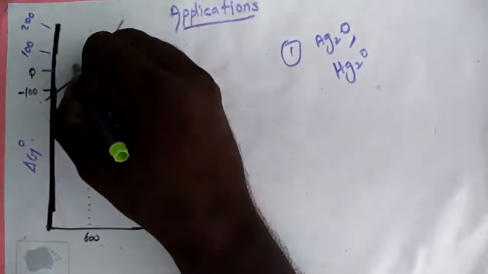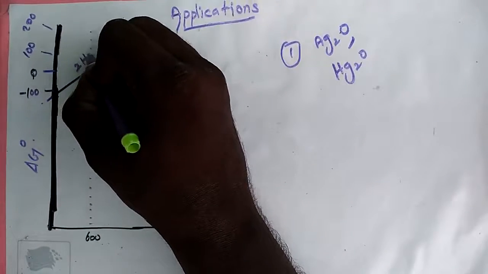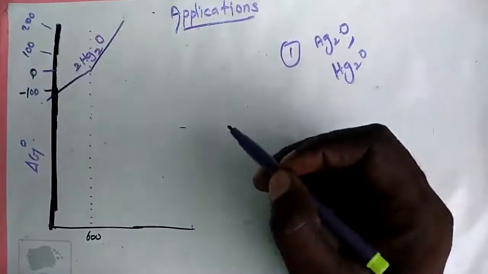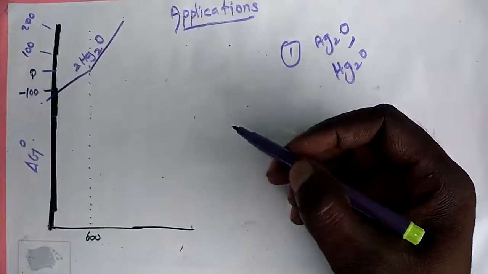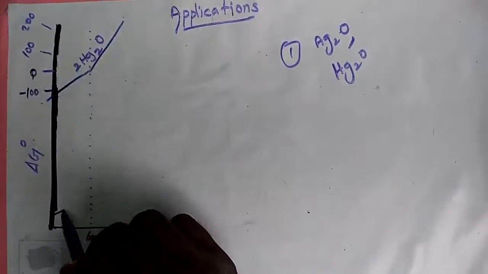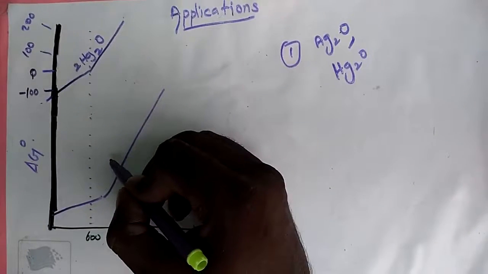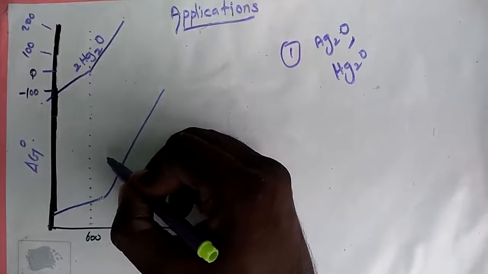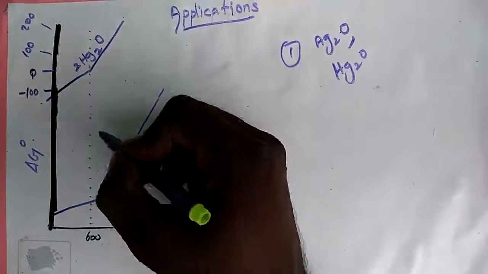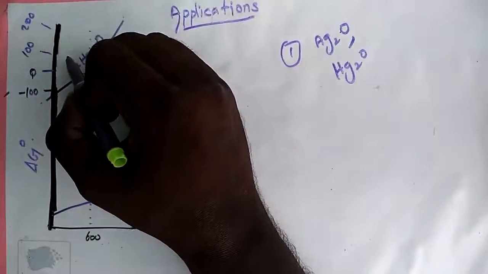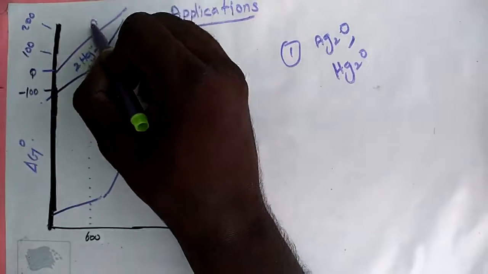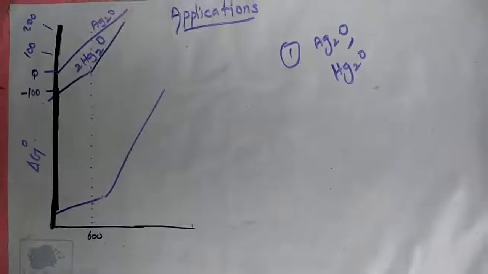Listen, this one is mercury, this one is Ag2O.